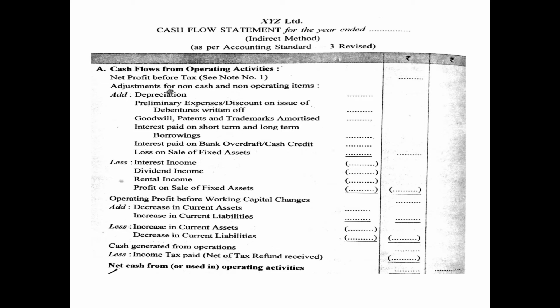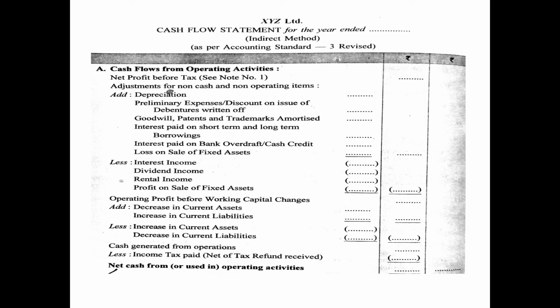XYZ Limited, basically this has to be the name of the company. Cash flow statement for the year ended. The date has to be mentioned, and very important, if you do not write the date, your marks will be deducted. For the year ended 31st March 2018 or 2017, whatever is given in the question. Indirect method as per Accounting Standard 3 revised. As you can see, there are three columns. The first column is the particulars, the second is the amount column, and the third is the amount column in which you will show the net amount of different activities.